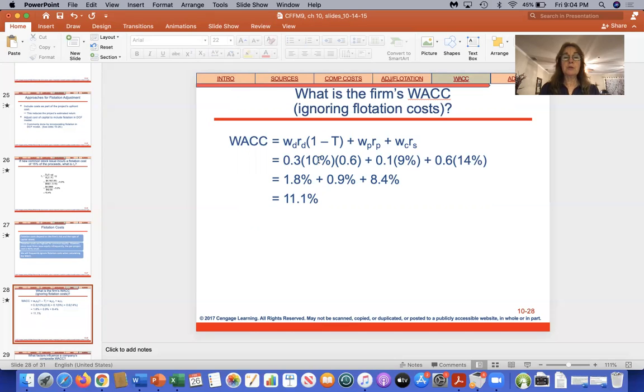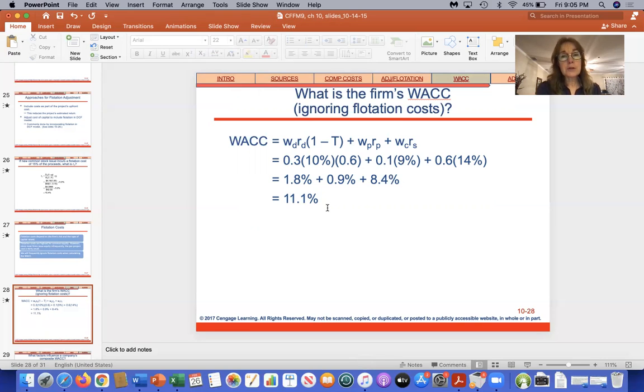But you can keep these as whole numbers, so to speak, or you can convert these to decimals too. It doesn't matter. You'll end up with the same answer. If you converted these to decimals, then you would end up with 0.111, and you would just move the decimal place over 2 to convert it to a percent.